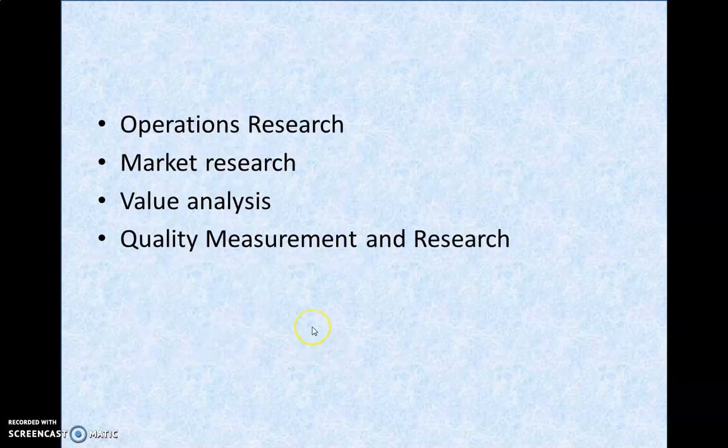The next one is operations research. Operations research is a discipline that deals with the application of advanced analytical methods to help make better decisions. The next one is market research. Market research is a process of collecting information from the market or from the business connectors to take important decisions. Usually big manufacturing concerns may have their own marketing research department. Because research is a continuous process, they will undertake it continuously and supply plenty of information regarding the market to management for taking important decisions.